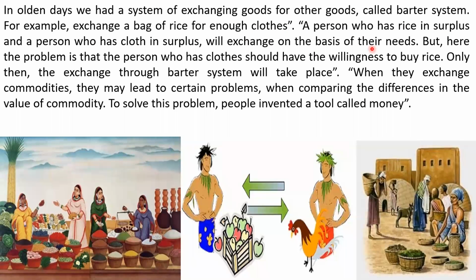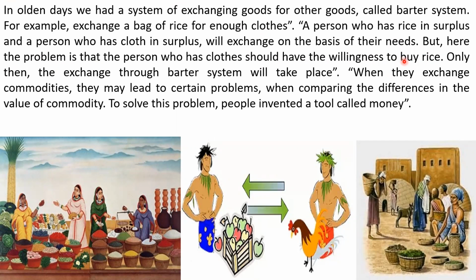But here comes the problem that the person who has clothes should have the willingness to buy rice. At the same time, the person who has a large quantity of rice will be ready to exchange rice with the other person. But the other person might have only silk or cloth with him, which the person who has rice may not be in need of.